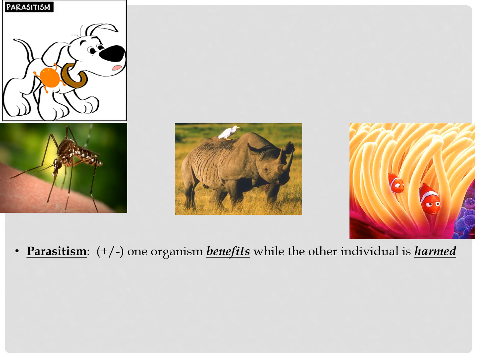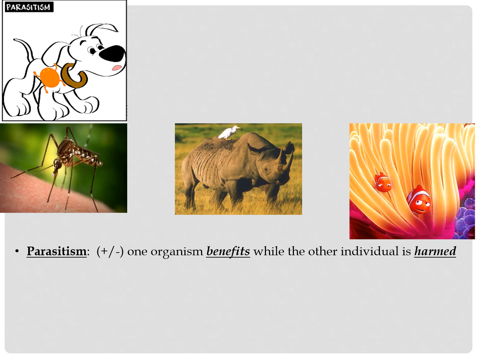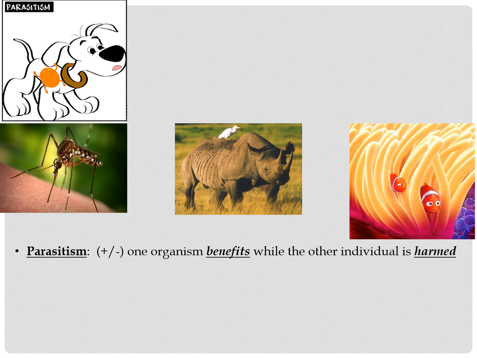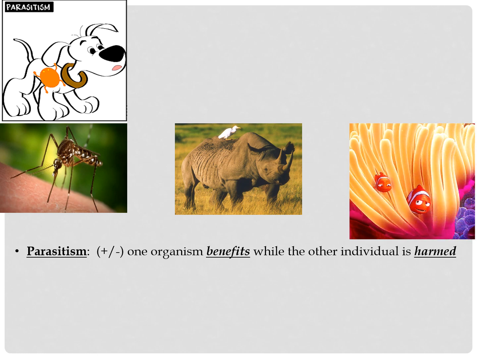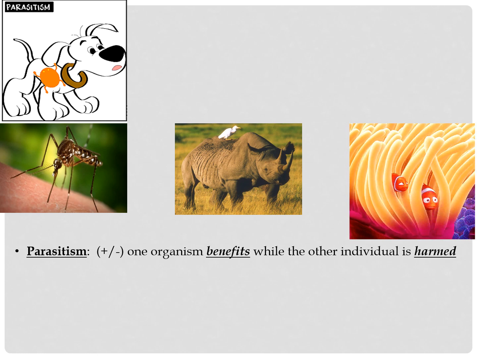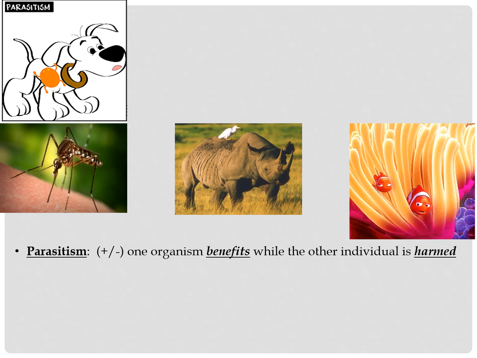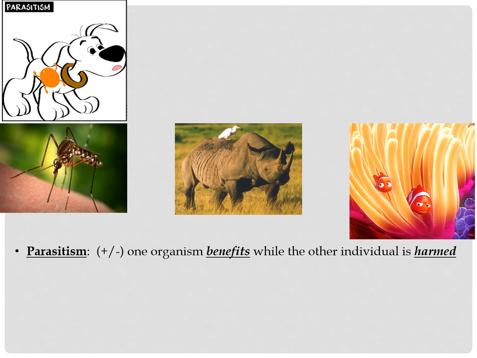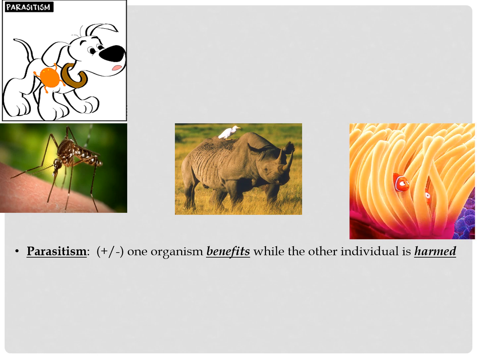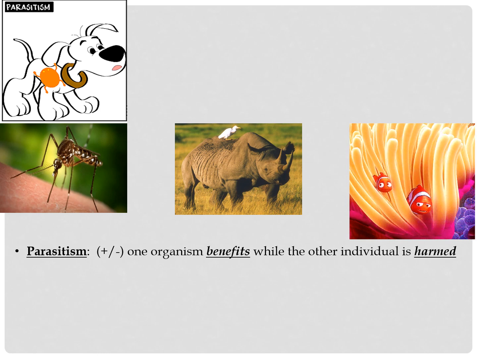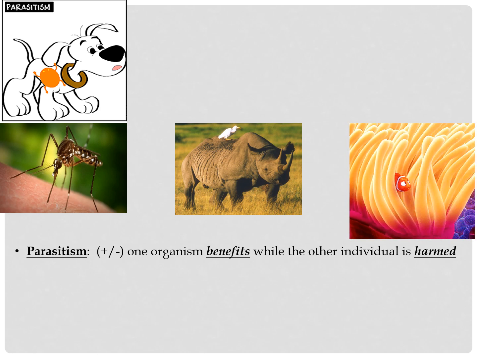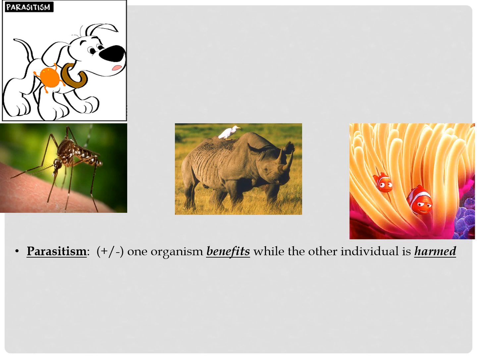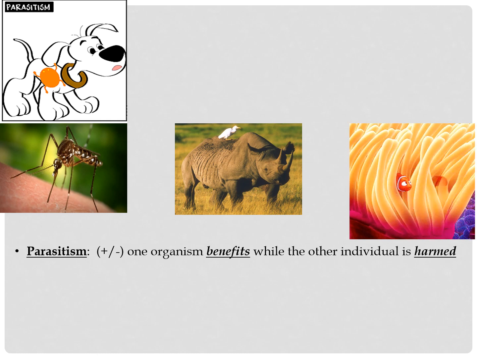This kind of thing is called parasitism. When you hear something is called a parasite, it means one organism is helped by the other, but the other thing is hurt. So mosquitoes biting us are good for the mosquito. It gets lunch, as in the picture of the dog and the tick up top, but the animal that's being fed on, what we call the host, is being hurt. It's losing blood. It maybe can get some kind of disease from the parasite. This is really not a good thing. So somebody benefits, but the other one is actually harmed by it.